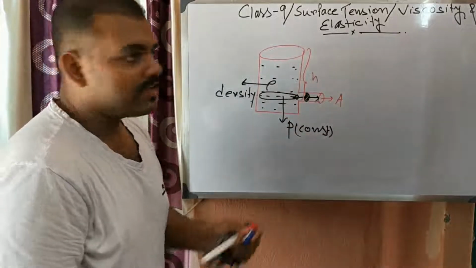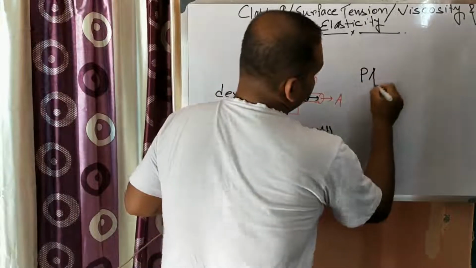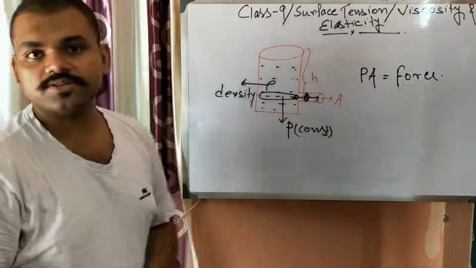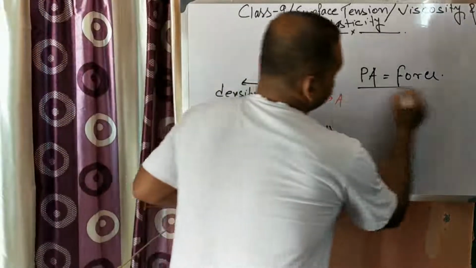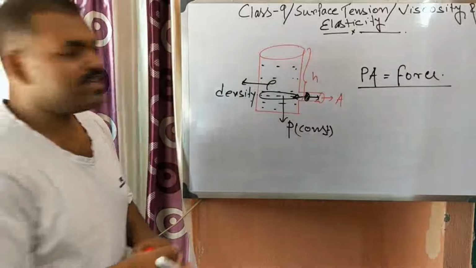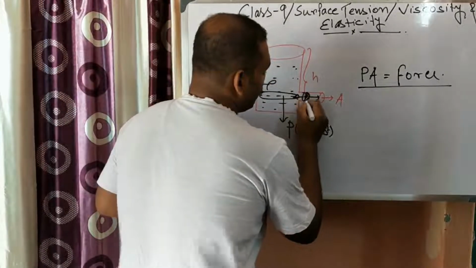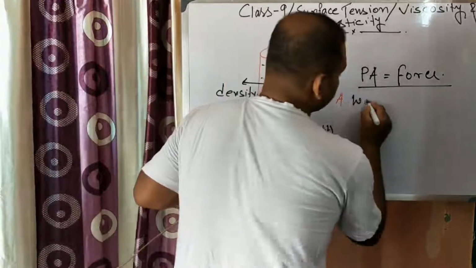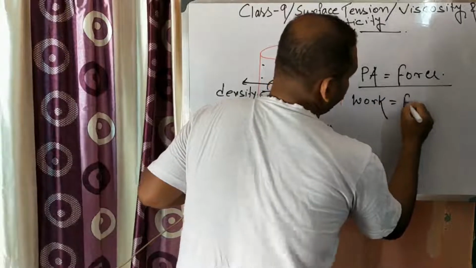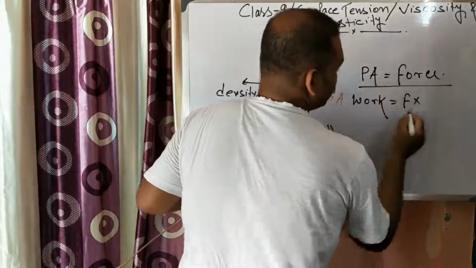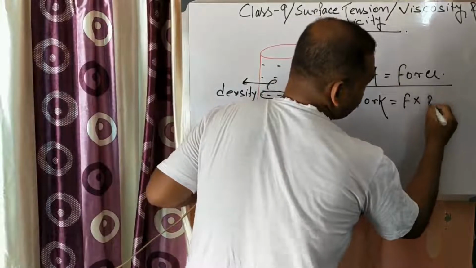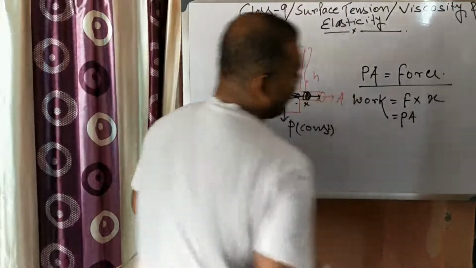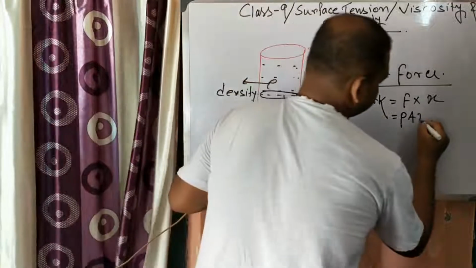Total area is A, so P into A is the force acting on this piston. Okay, next, if we displace the piston inward through a distance x, then what should be the work done? Work done will be force into displacement. Displacement is here x, so what is force here? P into A is the force and displacement is x.